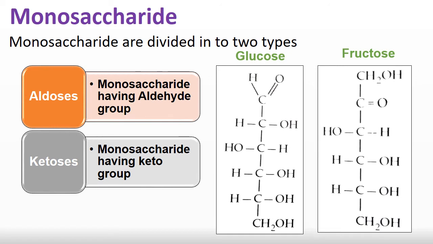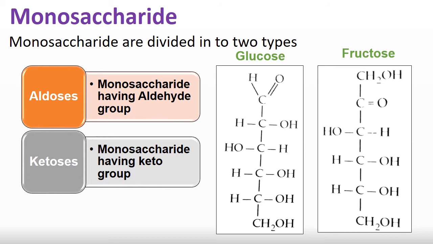Monosaccharides may be polyhydroxyaldehydes or polyhydroxyketones. As we have seen in the definition, carbohydrates are polyhydroxyaldehydes or ketones. Same like that, monosaccharides may have an aldehyde group or a ketone group. I have shown that in the figure with glucose and fructose. In glucose there is an aldehyde group and in fructose there is a keto group. According to that, monosaccharides are divided into two types, aldoses and ketoses.